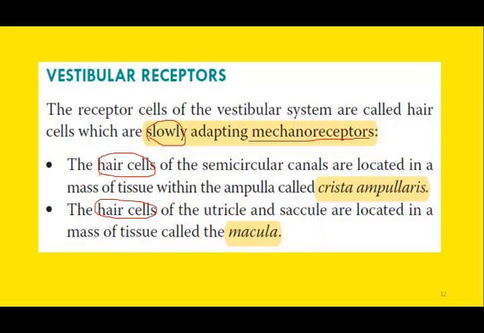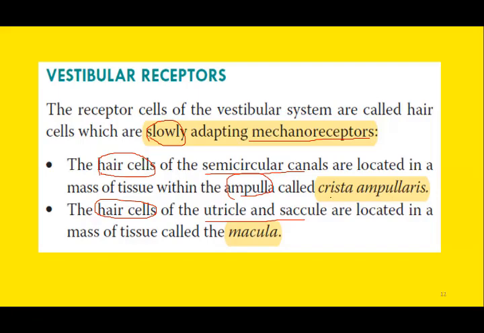So where are these receptors, the hair cells, located? They are located not only in the semicircular canals but also within the vestibule. So the two portions of the vestibular apparatus, the semicircular canal and the vestibule, each contain hair cells. And the hair cells for the semicircular canal are enclosed within the ampulla, and this is known as the crista ampullaris.